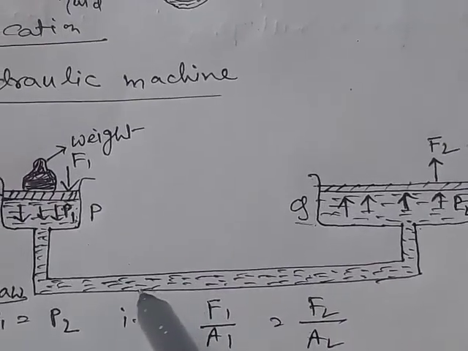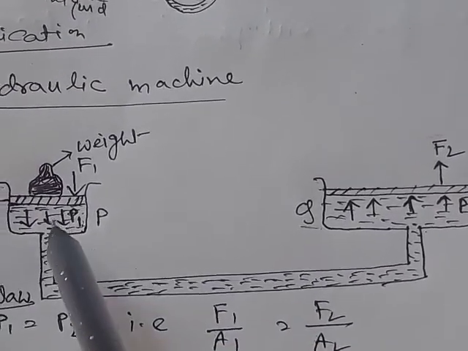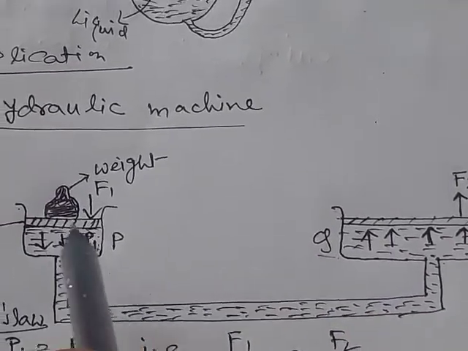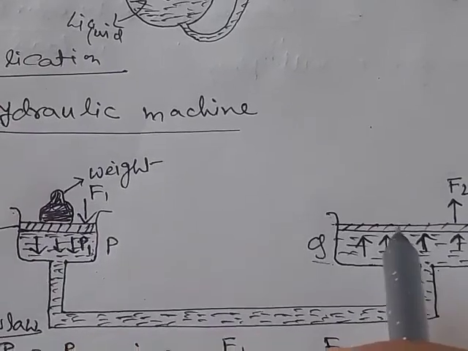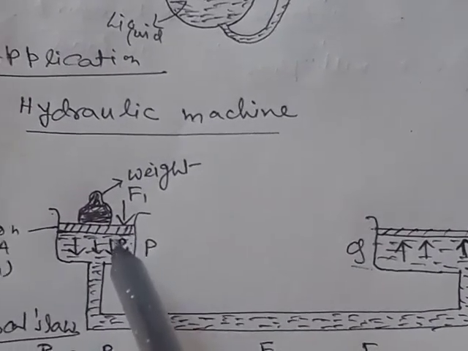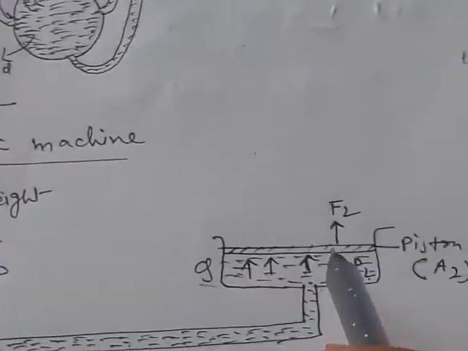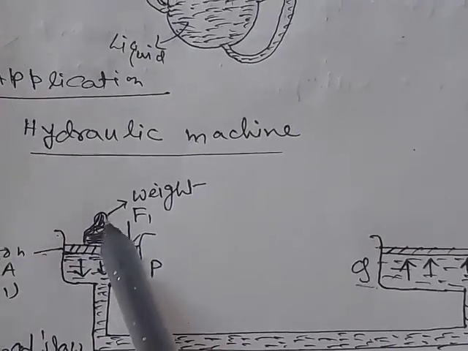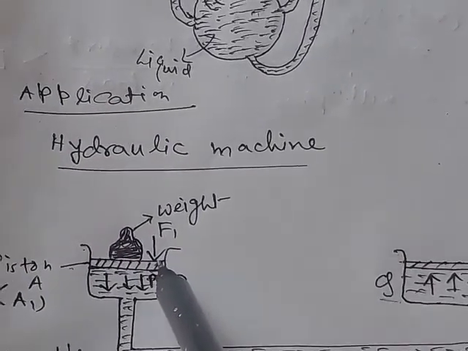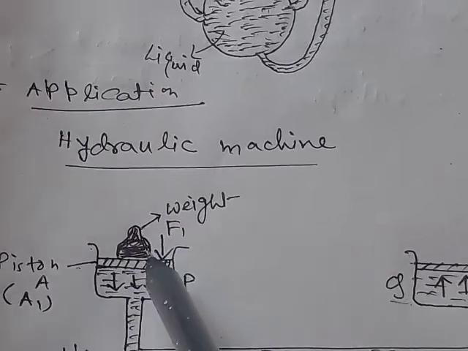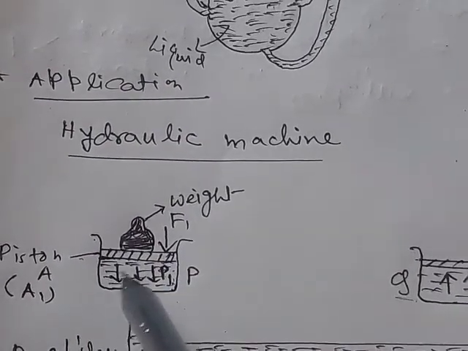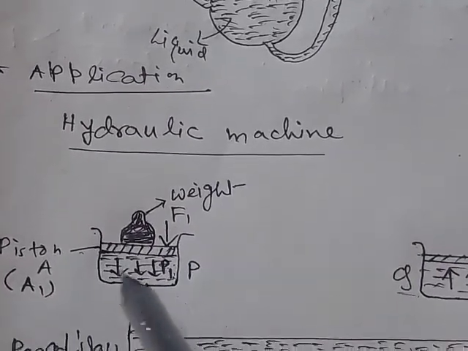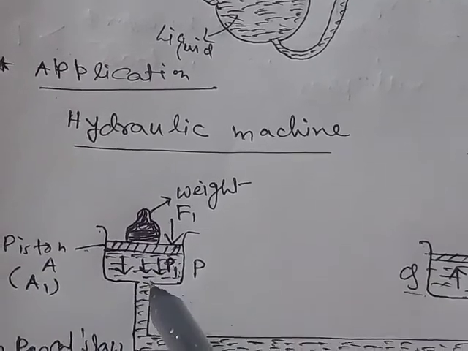The two cylinders are connected through a tube, and they are filled with a liquid, maybe water or any other liquid. There are two pistons at the mouths of the cylinders. Say at the mouth of cylinder P there is piston A, and at the mouth of cylinder Q there is piston B. Now say some weight is put over piston A, and this weight will apply a pressure P1, or a force F1, acting in the downward direction.